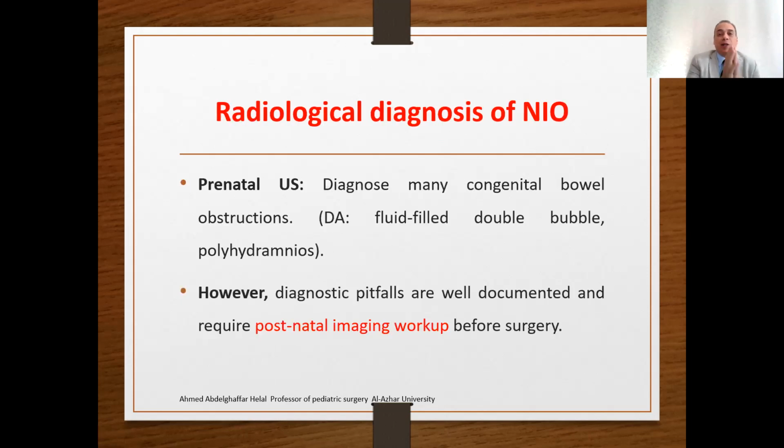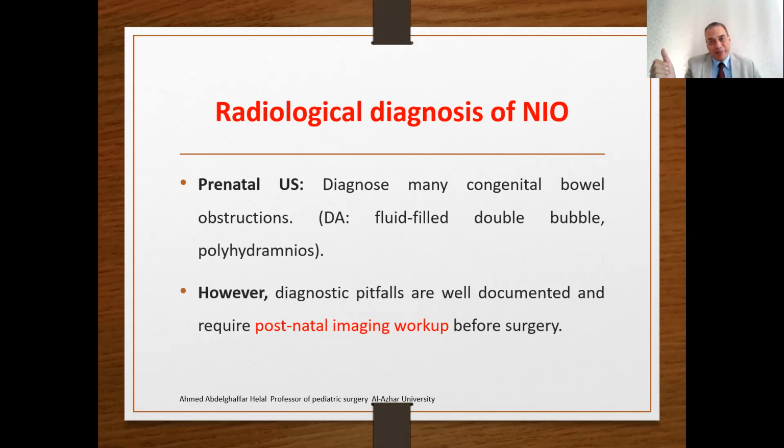The radiological diagnosis of neonatal intestinal obstruction: we spoke about the prenatal ultrasound in duodenal atresia, jejunal-ileal atresia, and colonic atresia, which diagnoses many congenital bowel obstructions. However, diagnostic pitfalls are still well documented and require postnatal imaging workup before surgery.